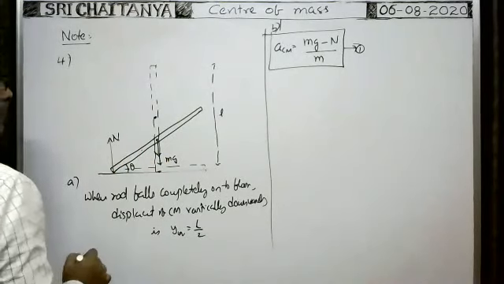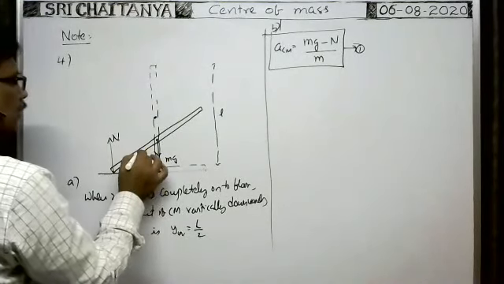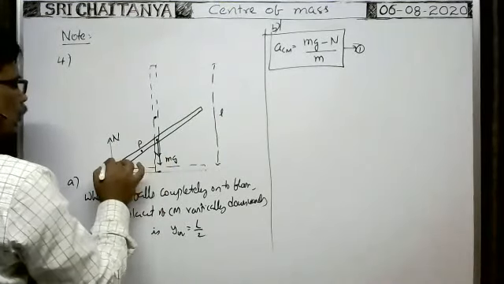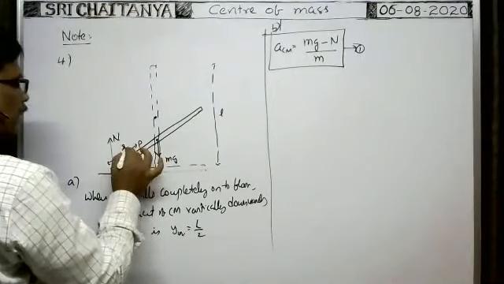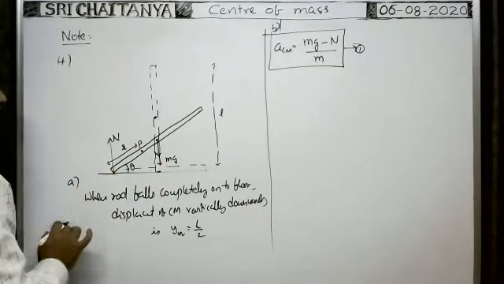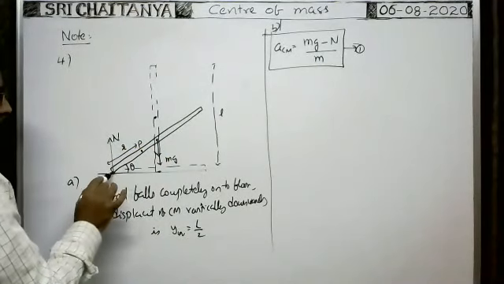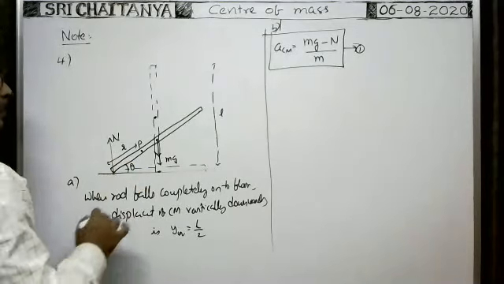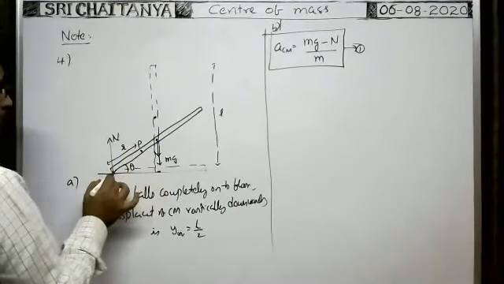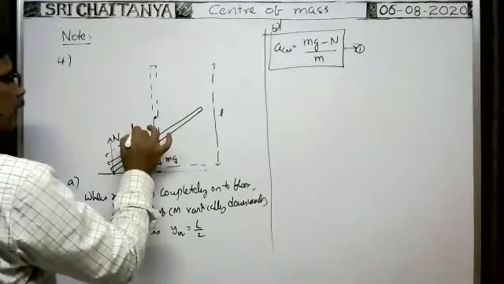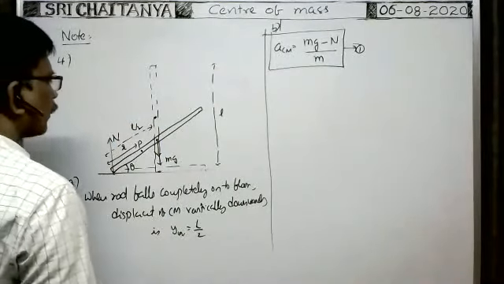Suppose this is the point P, which is at a distance r from the end in contact with the floor. Of course, from the central mass up to the end of the rod, the distance is half of the length of the rod.